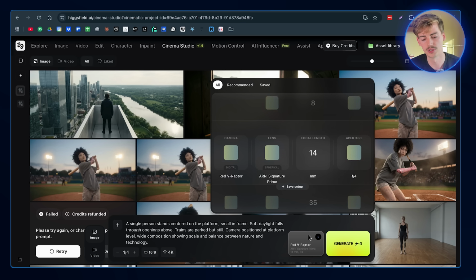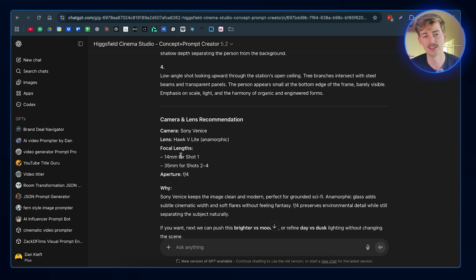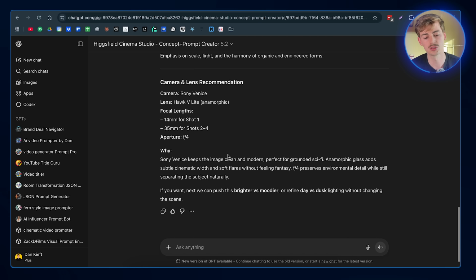Then we go over to these camera settings. As you can see right here, I have added in this recommendation. So it recommends us the Sony Venice and the Higgsfield light lens. Then we want to be using 14mm for the first shot, and for the other shots you want to be using 35mm. It also explains why it's using these kind of lenses and these kind of cameras, so that gives you a bit more context as to why we're using this.